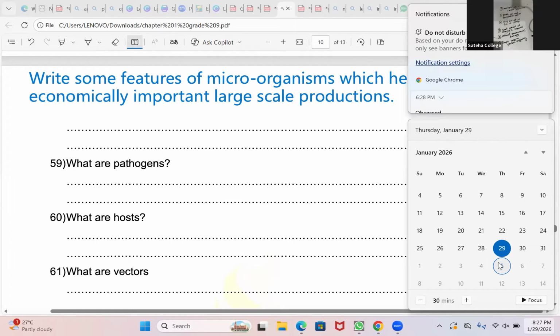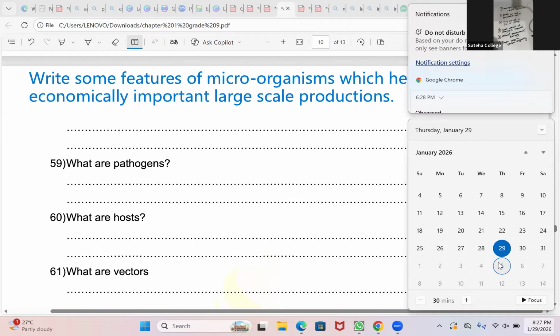In which topic should we study? Only the first chapter, the whole first chapter. You have to study everything which is there in the first chapter. Only the first unit exam, because we have only learned the first chapter now. Kindly make sure to inform others. I'll also inform in the group. If you meet your friends, you can inform them as well. We will have the exam on Thursday. I'll also share the recording in the group so that you all can go through it.